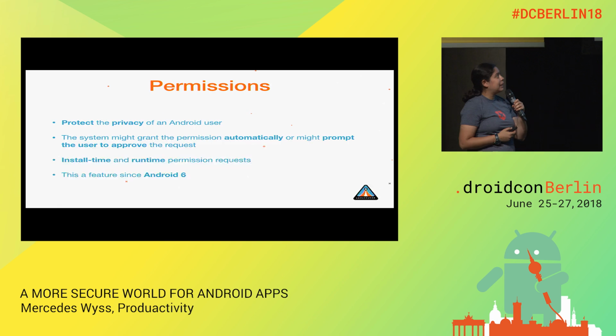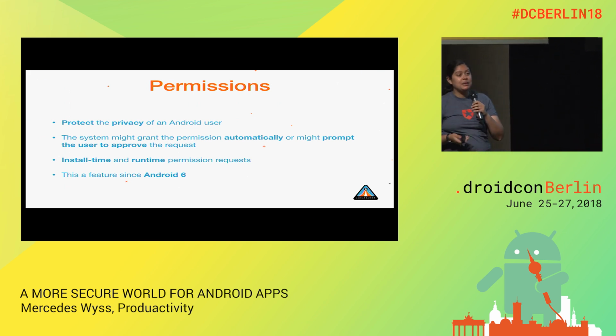So now that changed, and the reason for this change is that permissions are there to guarantee the privacy of our users. Now we have two kinds of permissions: install time and runtime permissions. In the past, we only had install time permissions, given when the installation process was made.